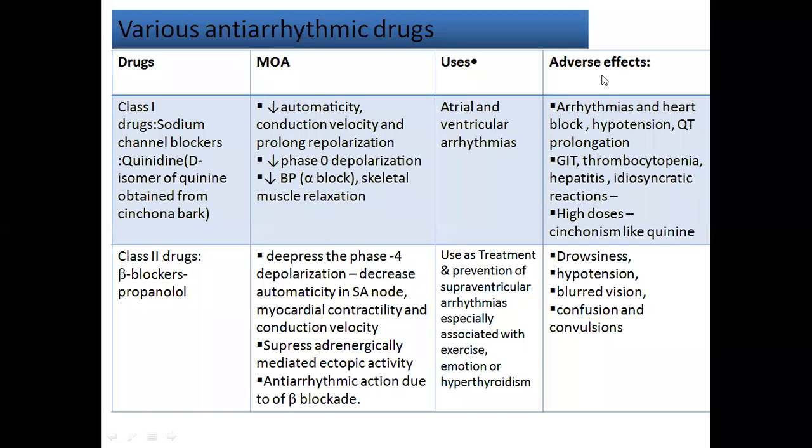Hello students, now I am going to discuss various antiarrhythmic drugs. Class 1, sodium channel blockers. Quinidine. It is a class 1A antiarrhythmic drug.